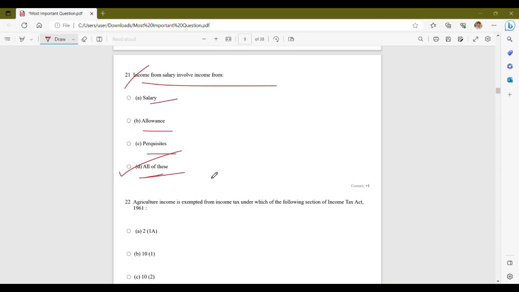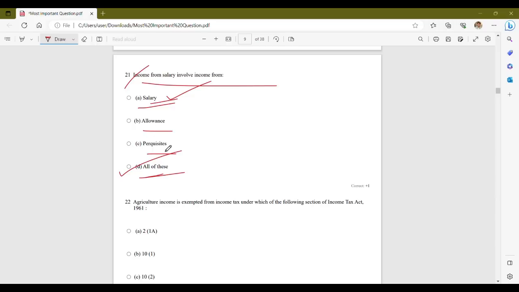Now income from salary involves income from various components such as salaries, allowances and perquisites. Salary includes the regular salary or wages received by an individual for the services rendered as an employee. Whatever remuneration or wages, salary or payout is received against that, all these are included in salaries.